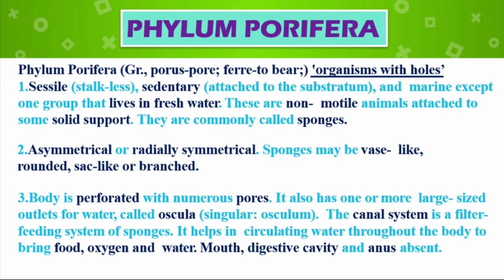The canal system helps in circulating water and food material throughout the body. The osculum is the opening, and through it the food material and other substances are filtered, for example food, oxygen and water. Mouth, digestive cavity and anus are absent. That opening releases everything into the water easily. We take the nutrition, water, everything through the osculum, so there is no mouth, digestive cavity or anus.